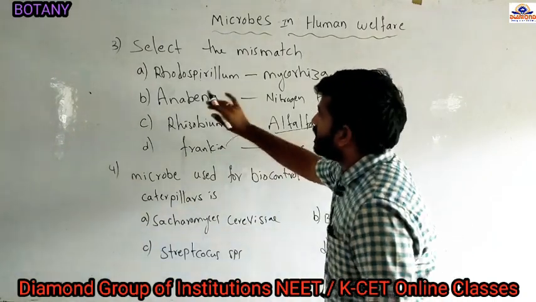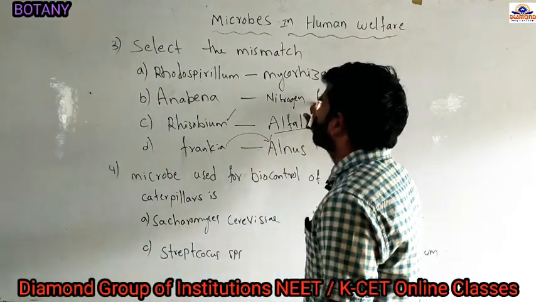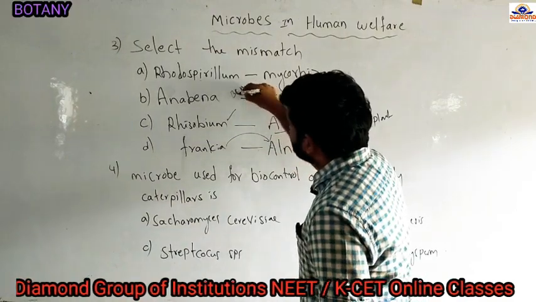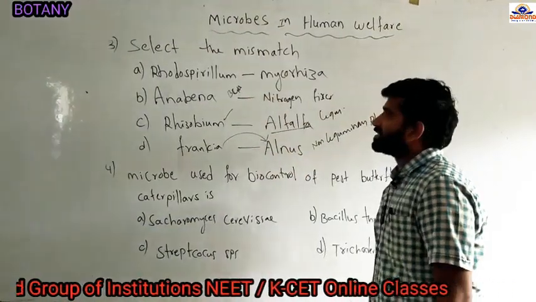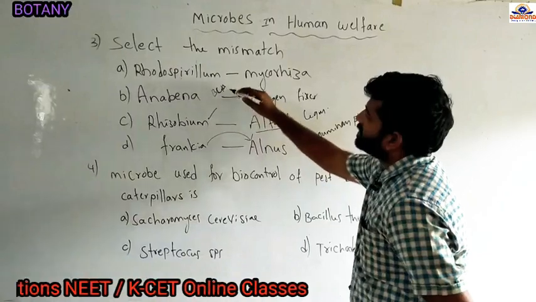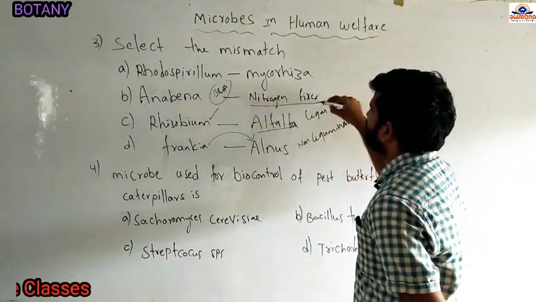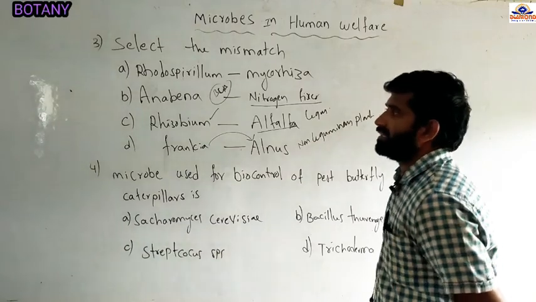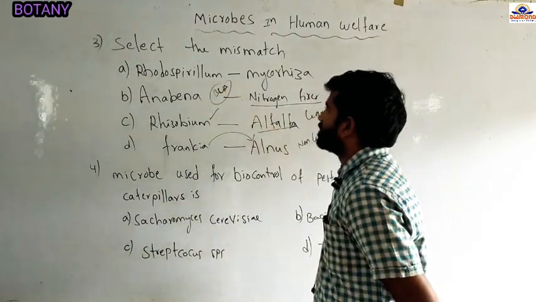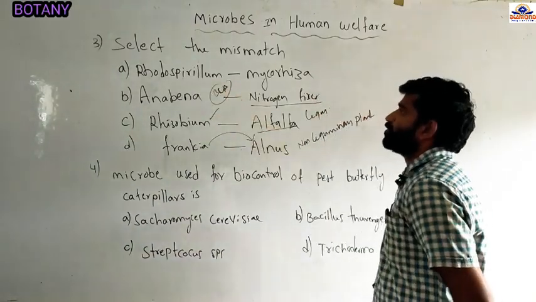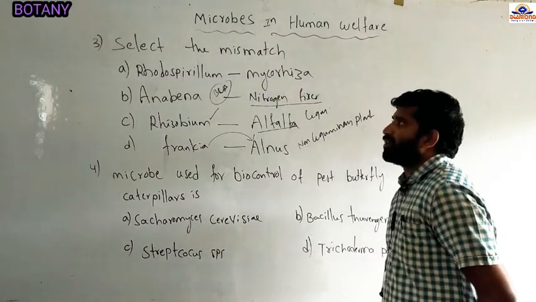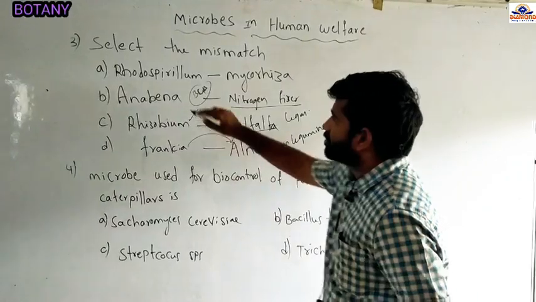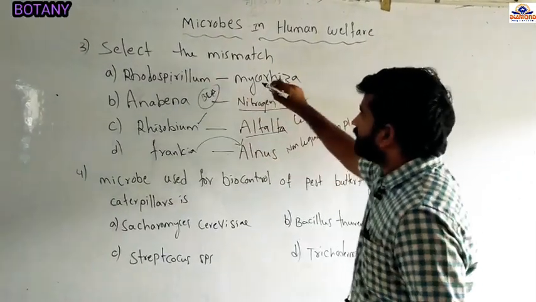And option B, Anabaena, a nitrogen fixer. Anabaena is a blue-green algae, also called a cyanobacteria. Anabaena can also be involved in the fixation of atmospheric nitrogen. And option A, Rhodospirillum is a photosynthetic anaerobic bacteria.